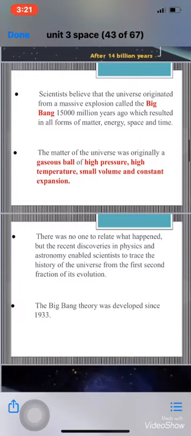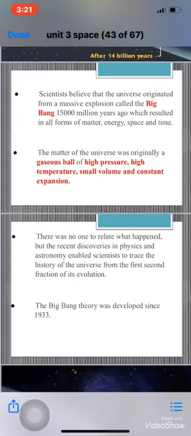There was no one to relate what happened. Of course, there was no one living at this time. But the recent discoveries in physics and astronomy enabled the scientists to trace the history of the universe from the first second fraction of its evolution. Okay, the Big Bang theory was developed since 1933, when people discovered a lot of things in physics and astronomy.